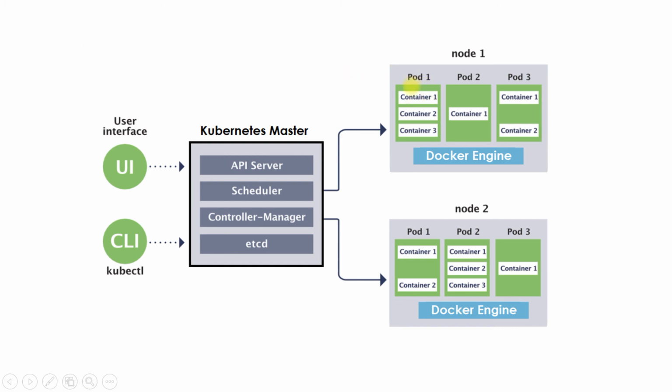A pod is a logical grouping of different containers. For example, I can group similar containers together and keep them in a pod so that they interact with each other to facilitate their own separate functionality. For example, pod 2 has only one container, and pod 3 has two containers. So this is the Kubernetes architecture in detail.